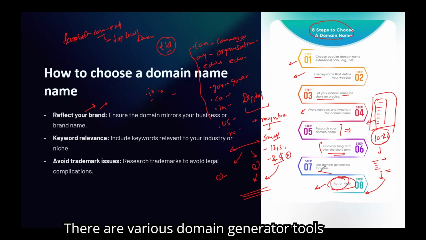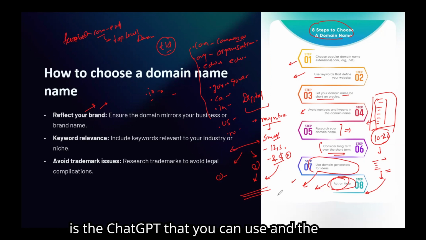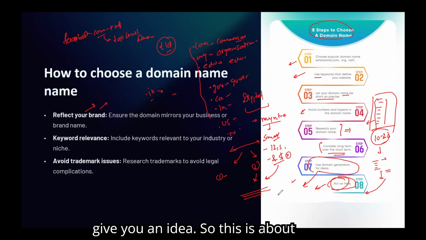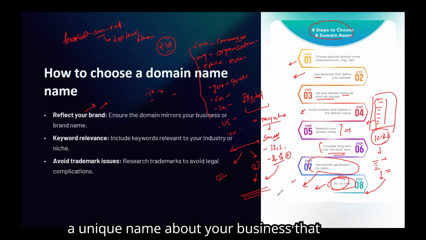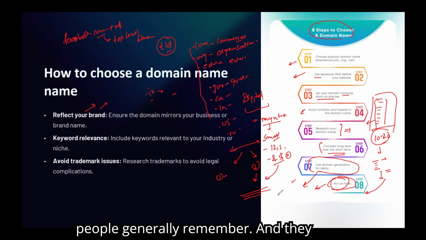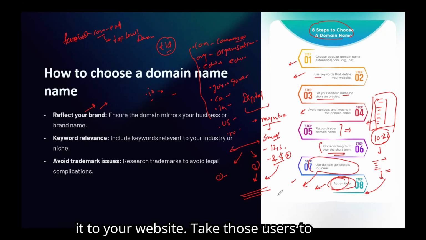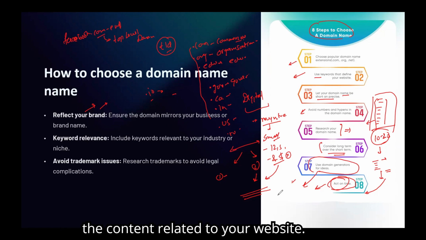There are various domain generator tools to get ideas, and one of the best tools is ChatGPT that you can use, and the other AI tools can also give you an idea. So this is about the domain. Domain is nothing. It is just a unique name for your business that people generally remember, and they search it on the browser, and the browser takes those users to your website where you have presented all the content related to your website.